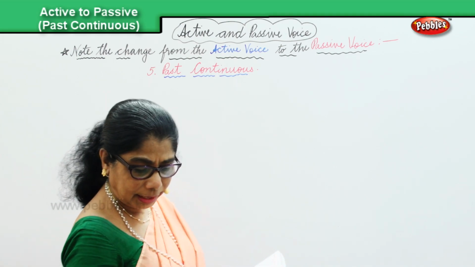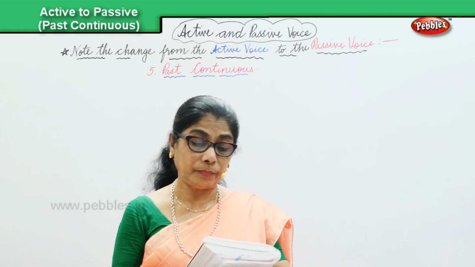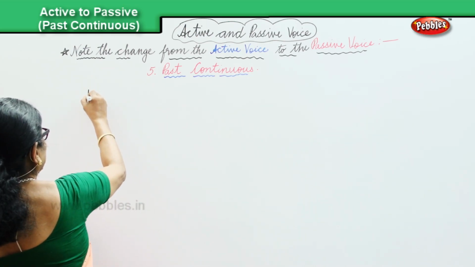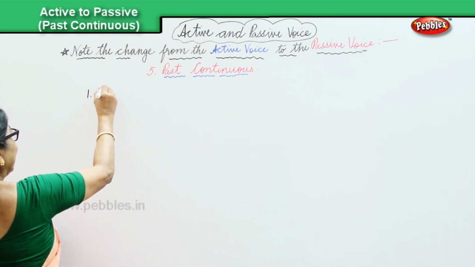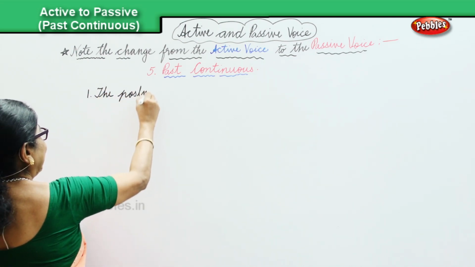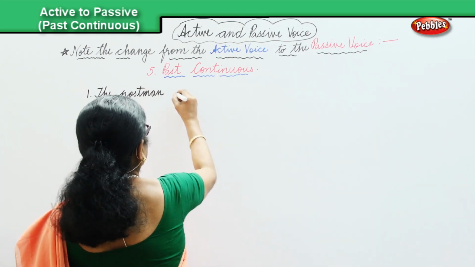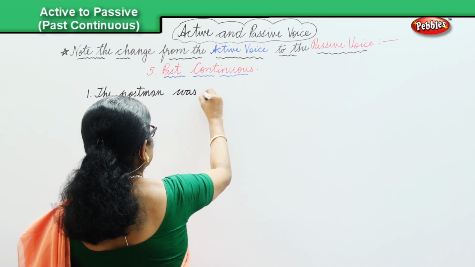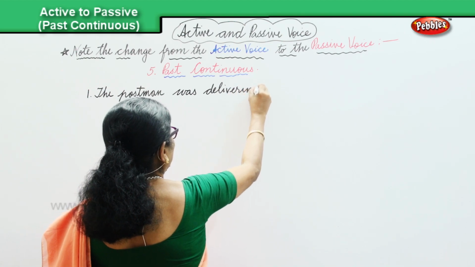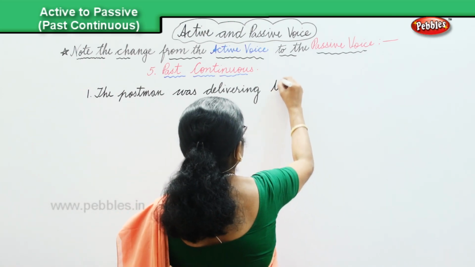And the sentences I have here are: the postman was delivering letters. That's the first sentence. The first sentence is the postman was delivering letters. The letters.